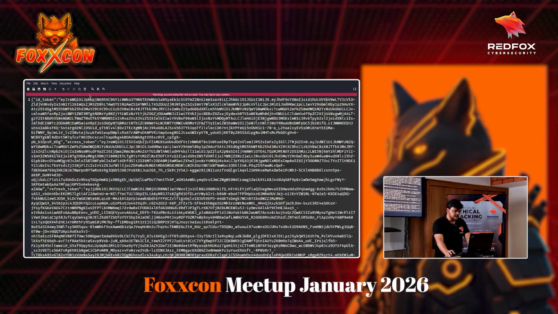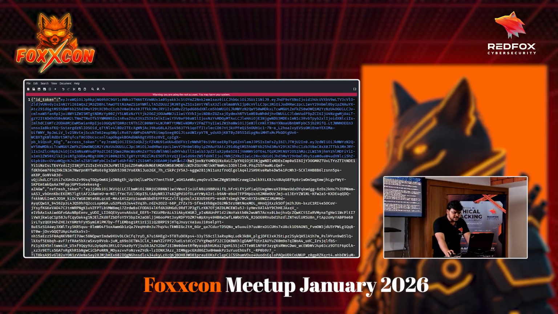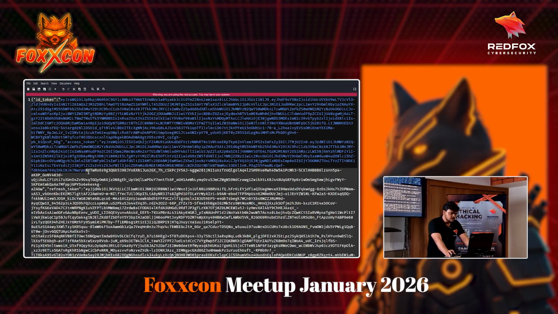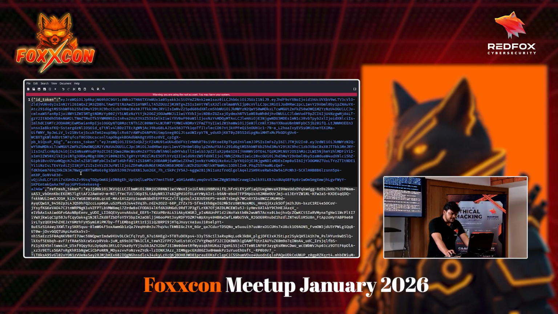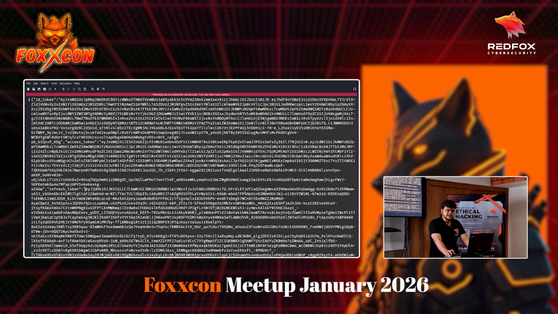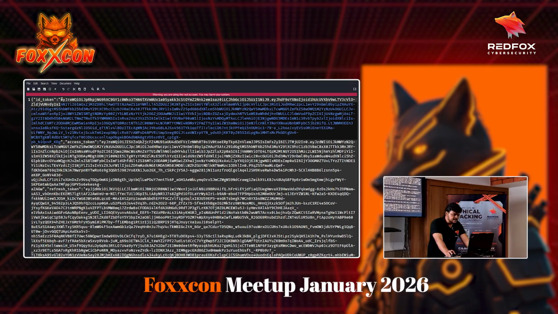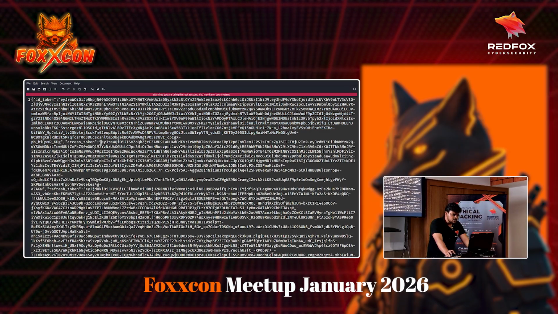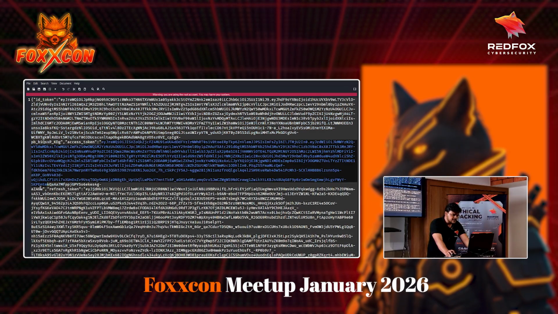As you can see, there is an ID token. So AWS actually uses this to exchange for the temporary credentials. Then we have the refresh token, using which we can create new tokens, and then we have the access token somewhere. Yeah, this is the access token. So this is the identity token. This is the access token that is generally used by the web application for authorization and authentication.